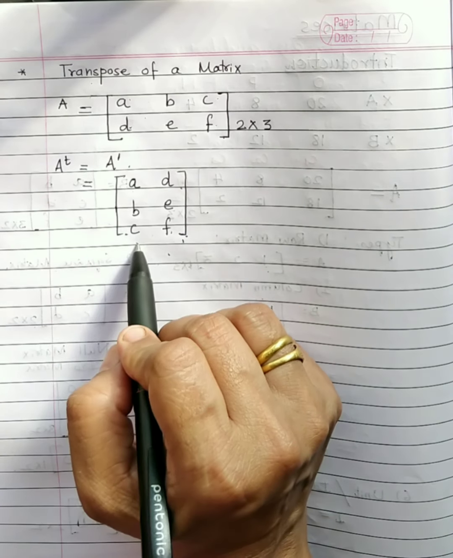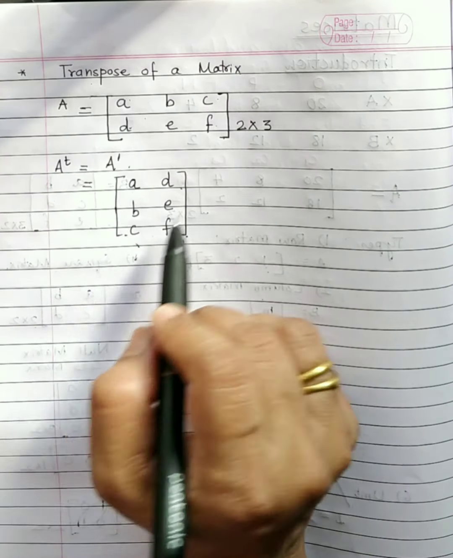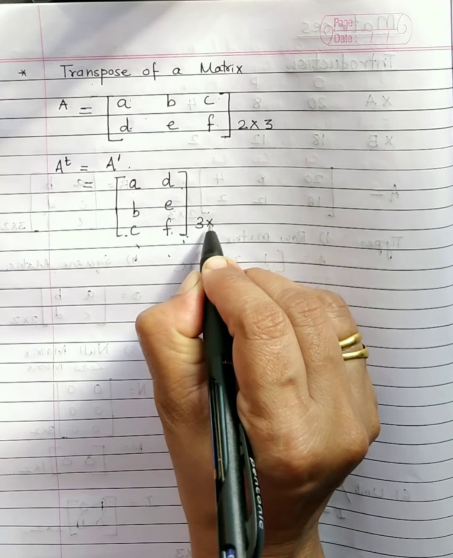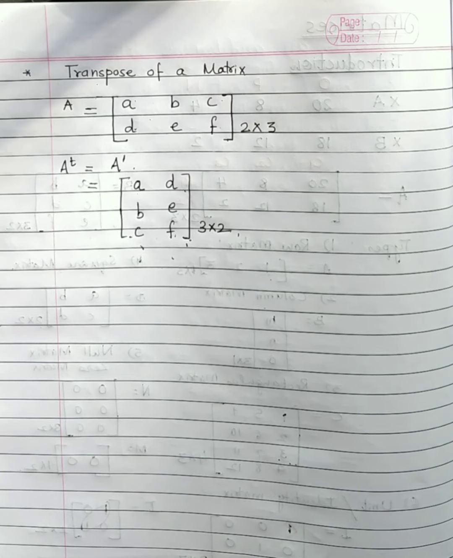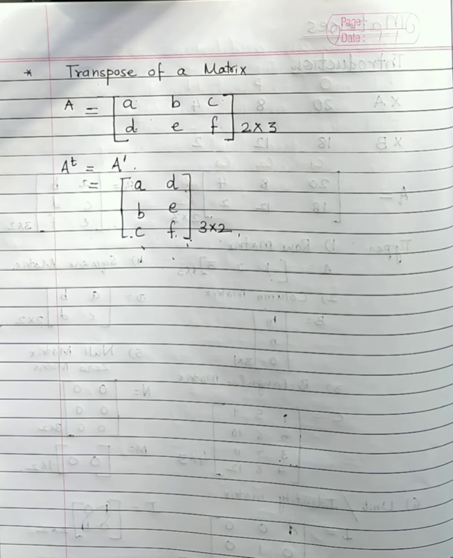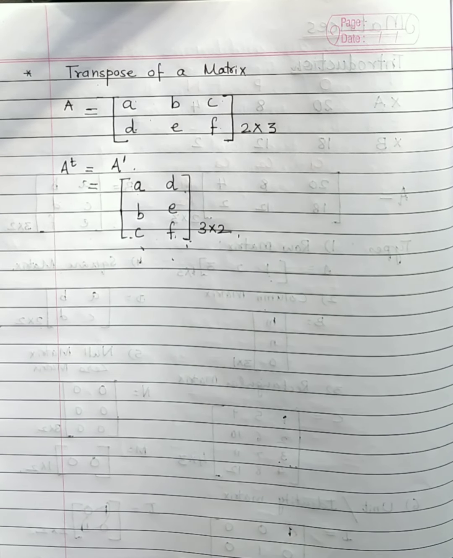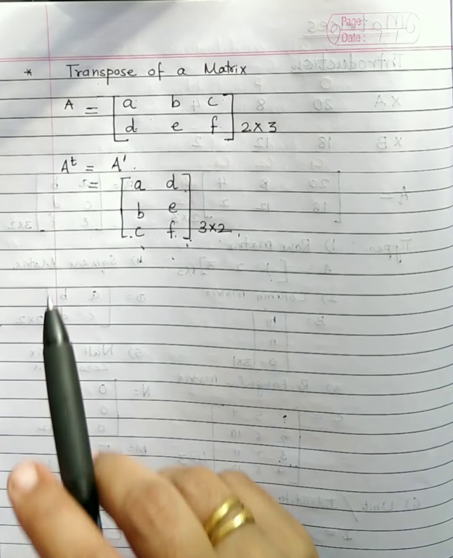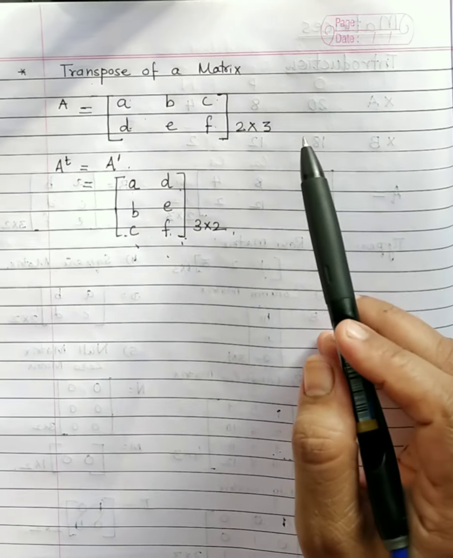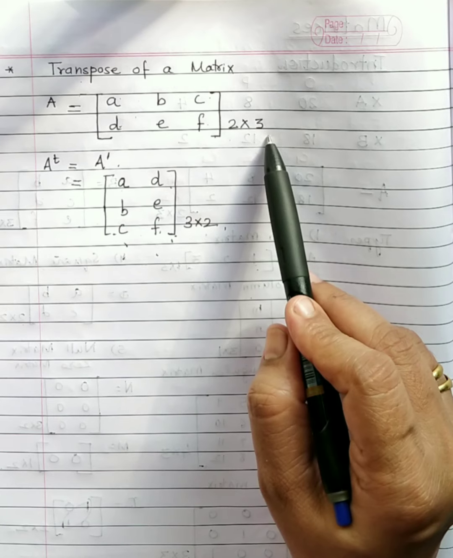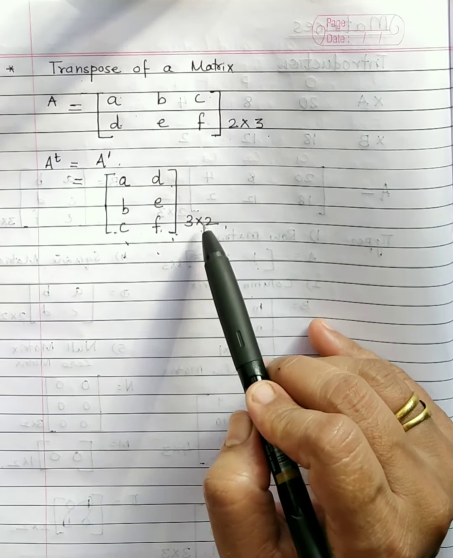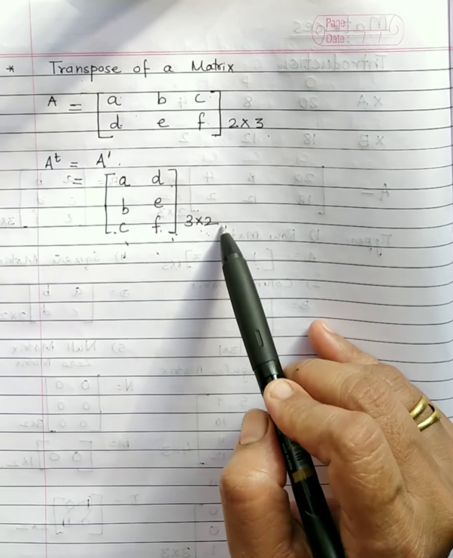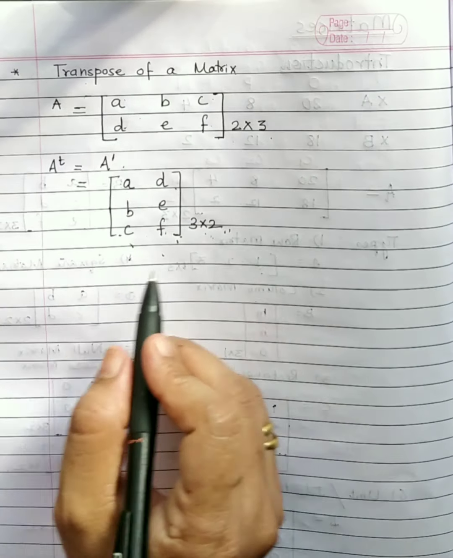And what will be the order of this matrix? How many rows are there now here? 3 by 2. So what is the transpose of a matrix? A matrix obtained by interchanging the rows and columns of a given matrix, denoted by A dash or A T. If the order of the original matrix is 2 by 3, it is understood that the order of the transpose of the matrix will become 3 by 2. Simple to understand.